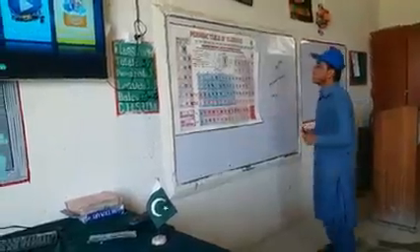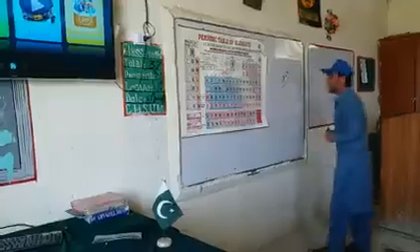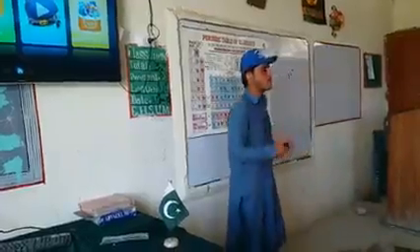And the third is the Mendeleev periodic table. Mendeleev proposed the periodic table in 8 groups and 7 periods. Now we can define the law of Mendeleev. In 1869, the chemist Mendeleev proposed a new periodic table. According to him, he made the periodic table in 8 groups, and he also left some blank places for other elements.